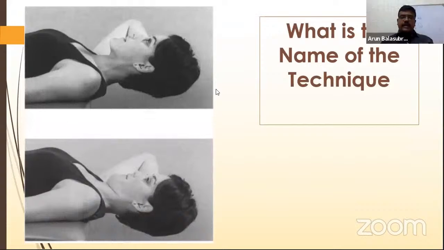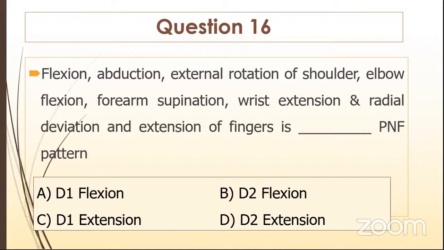So next question we are going. Flexion, okay, PNF. As I told you, PNF. Flexion, abduction, external rotation of the shoulder, elbow flexion, forearm supination, wrist extension, radial deviation, and extension of the fingers is which pattern? Is it D1 flexion, D2 flexion, D1 extension, or D2 extension?